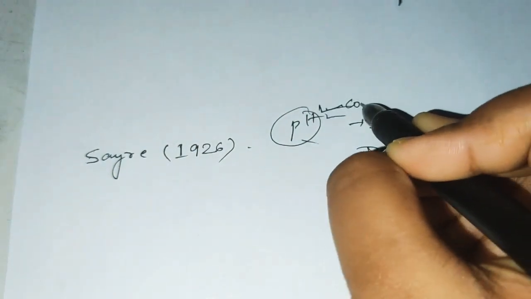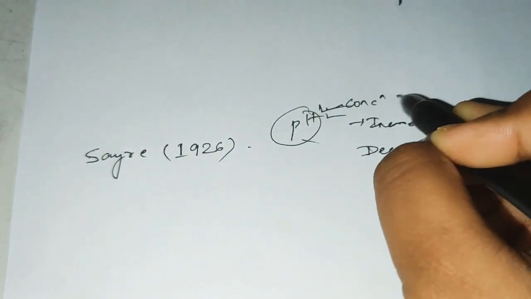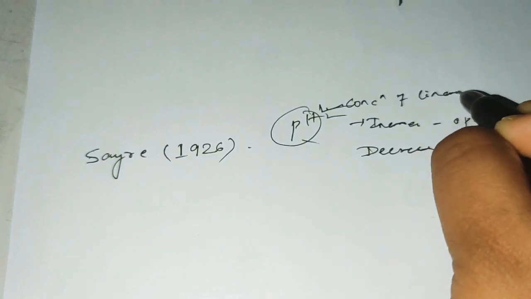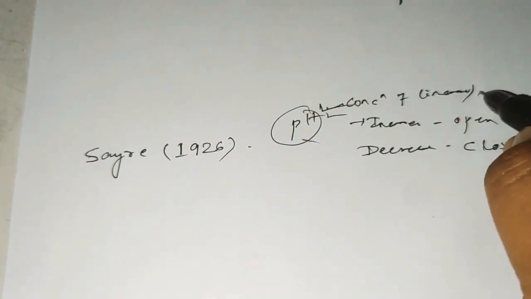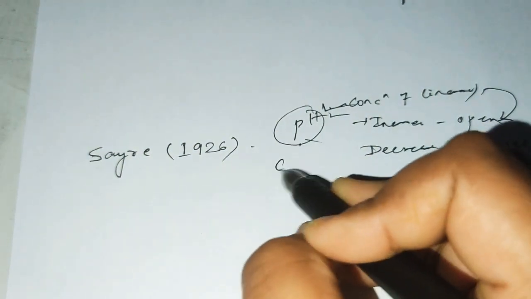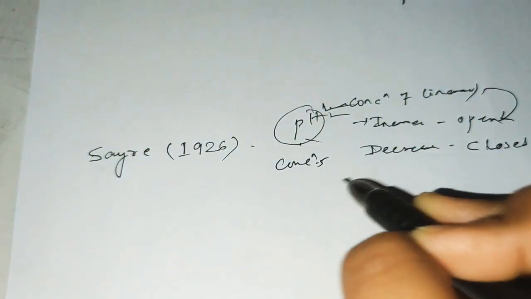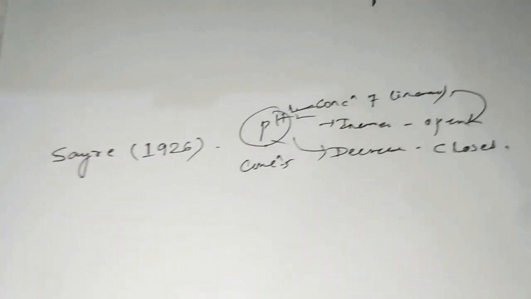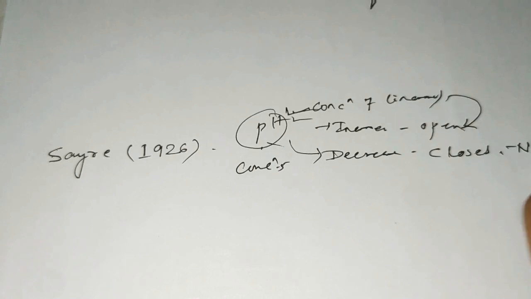When the pH is 7, that is in increasing concentration, the stoma opens, during daytime. And when the concentration level is reduced to 5, it decreases, then the stoma gets closed during night time.